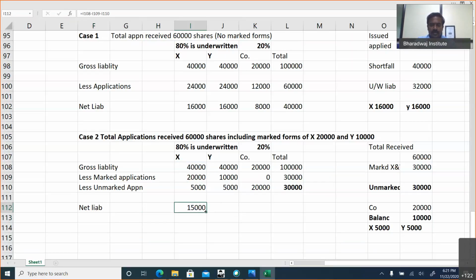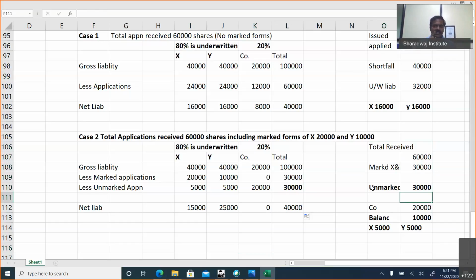I'll give you another example so that you will understand in a better way. Let us assume you are running the company. I am X, the other person is Y. How are we liable? We are liable only to the extent of 80%, which means 80,000 shares, myself 40, the other person 40. You, the company, are liable for 20,000 shares. Marked application coming through X and Y, 20,000, 10,000, that can be directly deducted. Now look at unmarked application. Who received it? You, the company, received it. How much? 30,000 applications. Out of total 60,000 minus marked, you will get unmarked application.